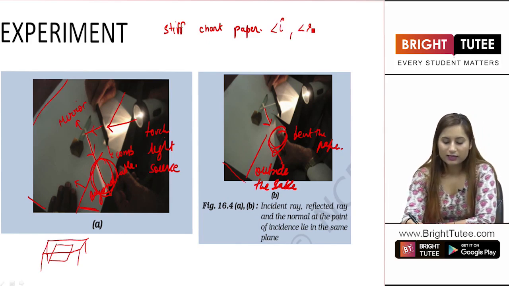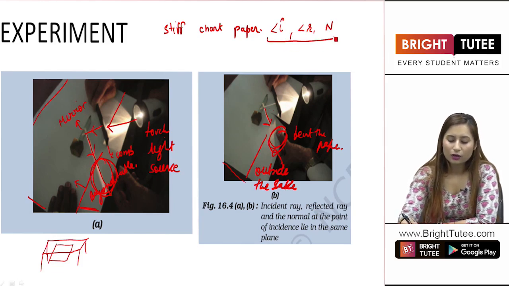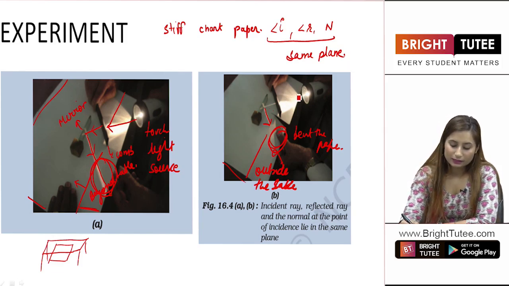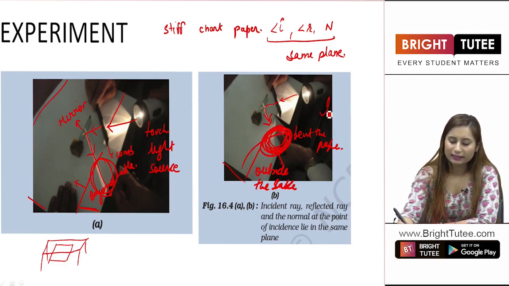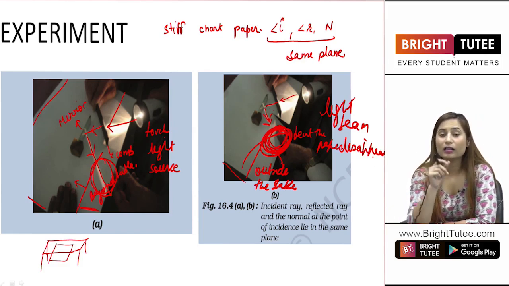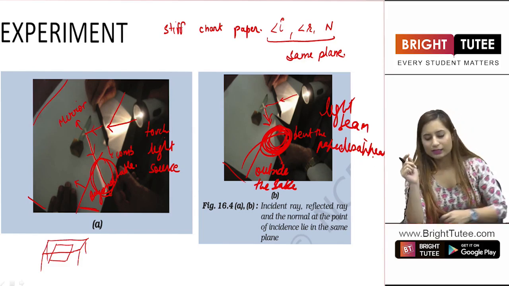That the angle of incidence, the angle of reflection, and the normal are all in the same plane. Right? This is all happening in one plane only. There are no different planes. As soon as a different plane is seen, the light beam disappears. So this tells us that the angle of incidence, the angle of reflection and the normal are all in the same plane. Right, students?